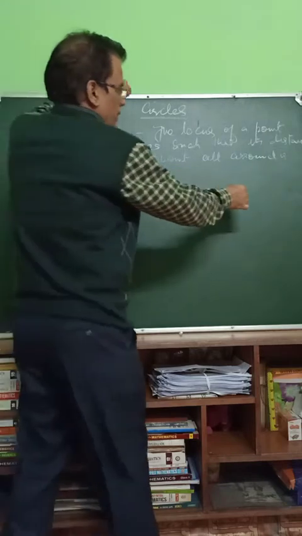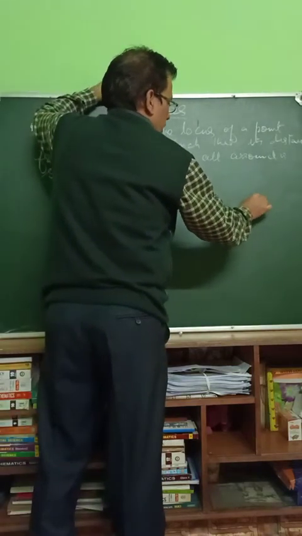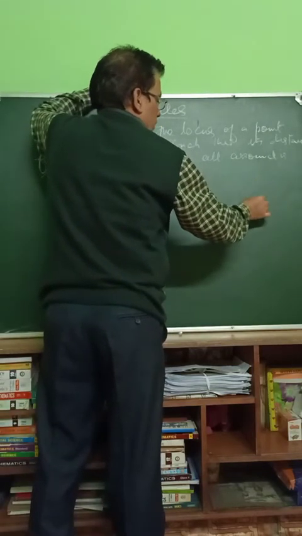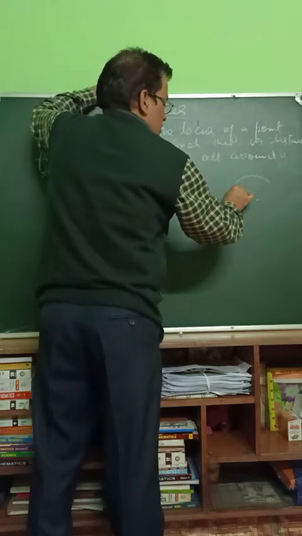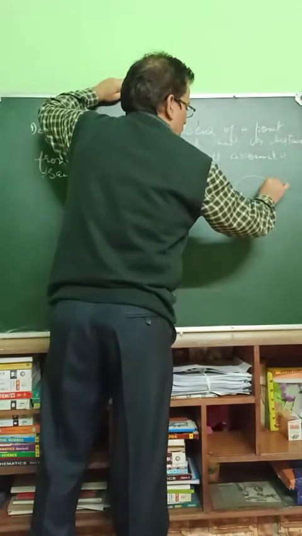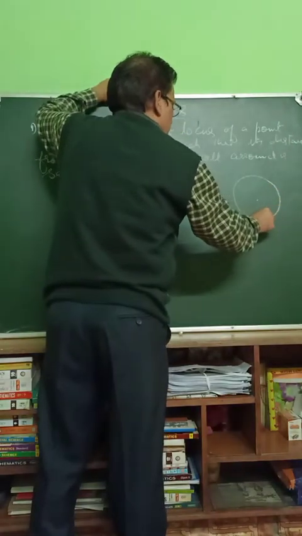The locus of a point, this is the point here. Now locus of a point here, this is the fixed point. The locus of a point which moves such that its distance all around from a fixed point is same.